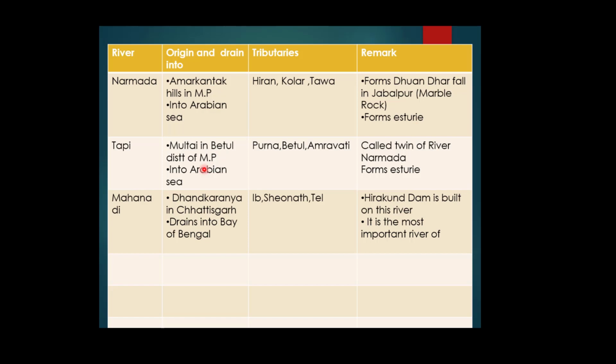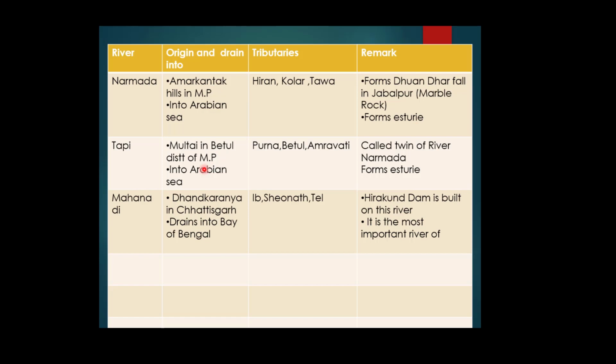And river Tapi is called the twin river of Narmada, and it is also forming an estuary similar to the river Narmada.